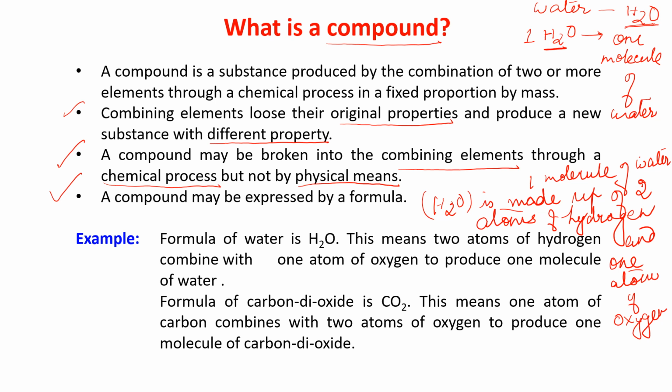For that, again we have to pass electricity. This is also a chemical process. Now, after the formation of water, if you want to break the water into hydrogen and oxygen, take some water and just pull it from two sides and try to break it into hydrogen and oxygen. That is also not possible. For that, again you have to pass electricity.